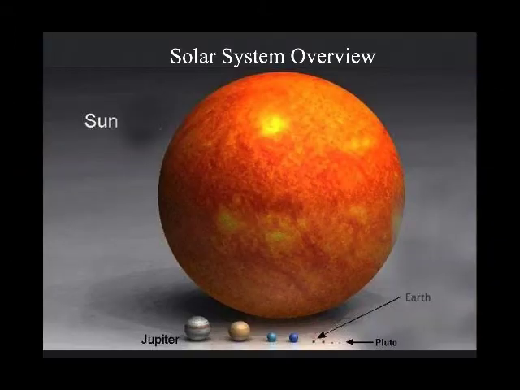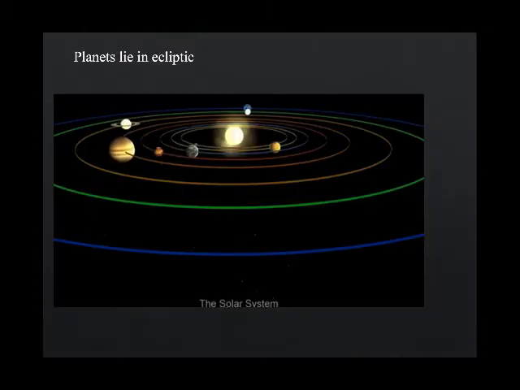It's hard to imagine, with all of the differences in our solar system, that there are some commonalities that we can discuss. The first commonality is that all of the planets lie in the Sun's equatorial plane. We call this plane the ecliptic, and it's easily visible from this animation.